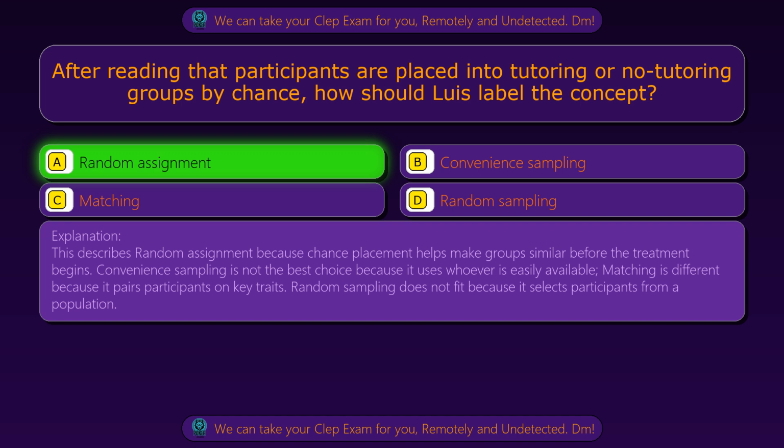Convenience sampling is not the best choice because it uses whoever is easily available. Matching is different because it pairs participants on key traits. Random sampling does not fit because it selects participants from a population.